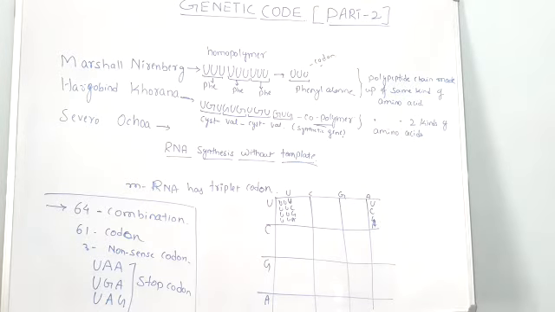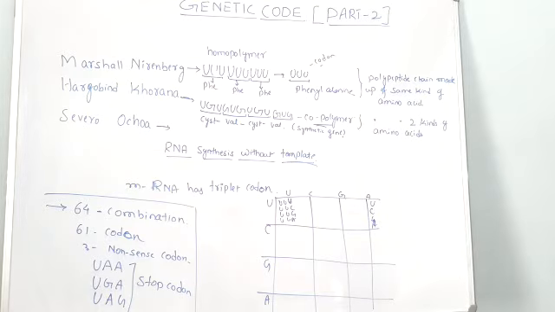First of all, Marshall Nirenberg. What is his contribution? Let me tell you. Marshall Nirenberg used a triplet code, U, where U is the nitrogen base uridylic acid. These three letters form one triplet code, and one triplet code codes for one amino acid.